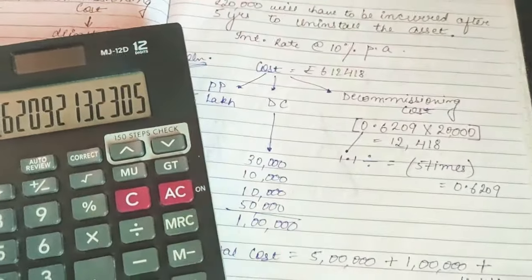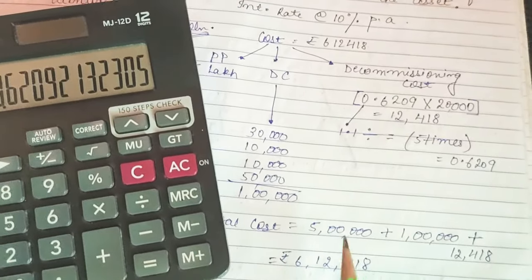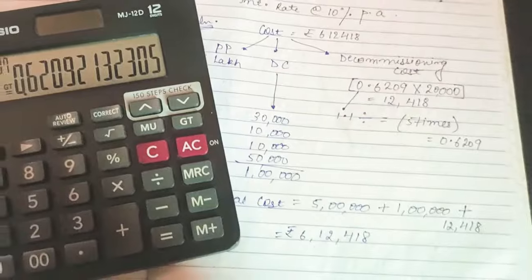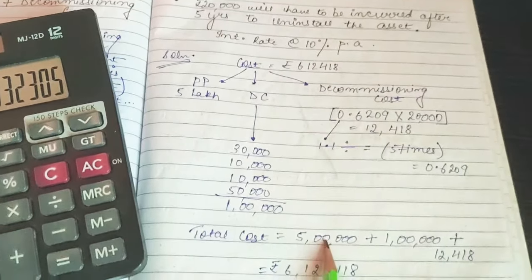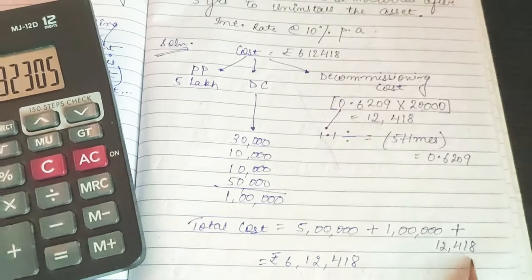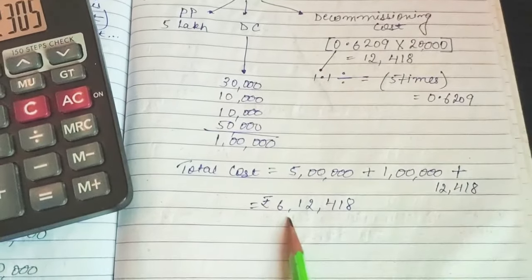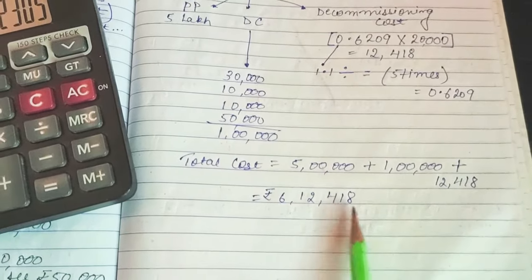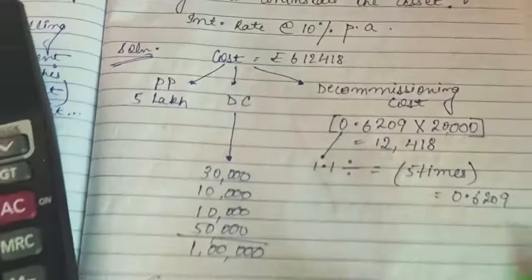So I hope you know the tricks to calculate the present value and the future value. Now here the total initial cost will be rupees 5 lakh plus rupees 1 lakh plus rupees 12,418, and the total initial cost comes to rupees 6 lakh 12,418. Okay, I'll show you once more how I have calculated this.